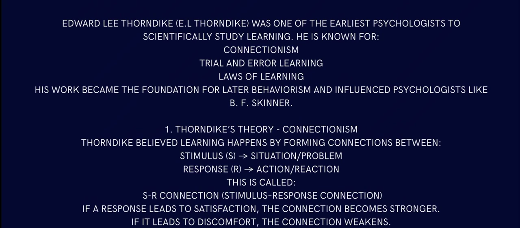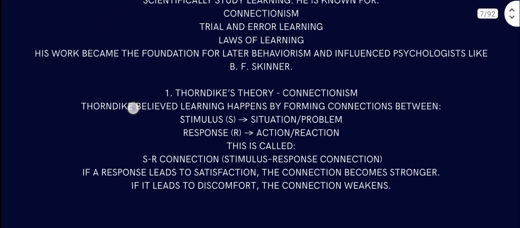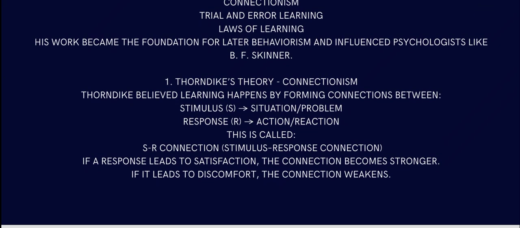Thorndike's first theory was connectionism. Thorndike believed learning happens by forming a connection between stimulus and response. There's a situation, a problem, and then action and reaction. How would you solve this problem? So it's stimulus first and response later, and that is the stimulus-response connection. If a response leads to satisfaction, the connection becomes stronger, and if it leads to discomfort, the connection weakens. If you can solve math problems, you get happy, and if you don't, you get bored and stop doing it. If you do get the answer, you are excited to do more.